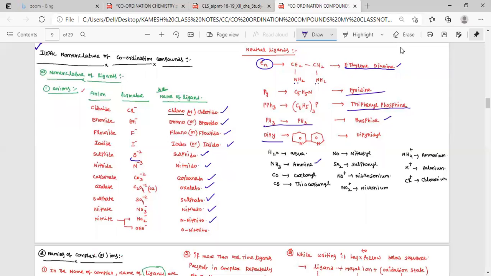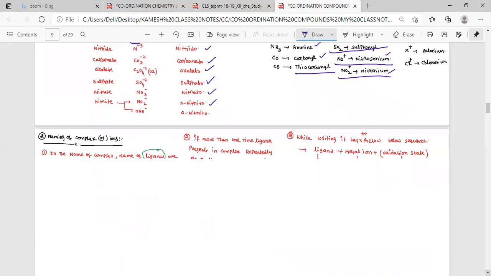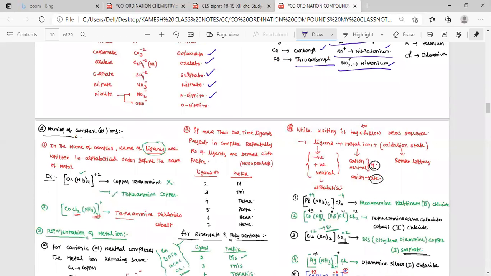NH3 is ammine. CO is carbonyl. CS is thiocarbonyl. NO is nitrosyl. SO2 is sulfur dioxide. NO plus is nitrosonium. NO2 plus is nitronium. Once if you go through the class notes, it will be enough.